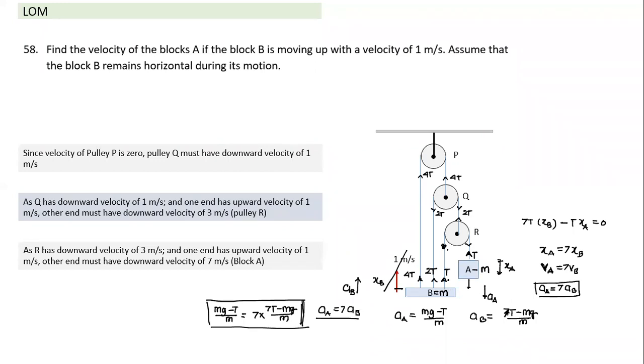No, tension will change. Tension will adjust in such a way that this constraint in terms of the length of the string holds. The constraint is such that if B moves by 1 unit, A has to move by 7 units. So it means displacement will be 7 times, velocity will be 7 times, acceleration will be 7 times. So if we take mass m also, still the ratio is 1:7. If I make this mass m and change this mass to 10m, both accelerations will change, tension will change, but the ratio of acceleration will still remain 7.